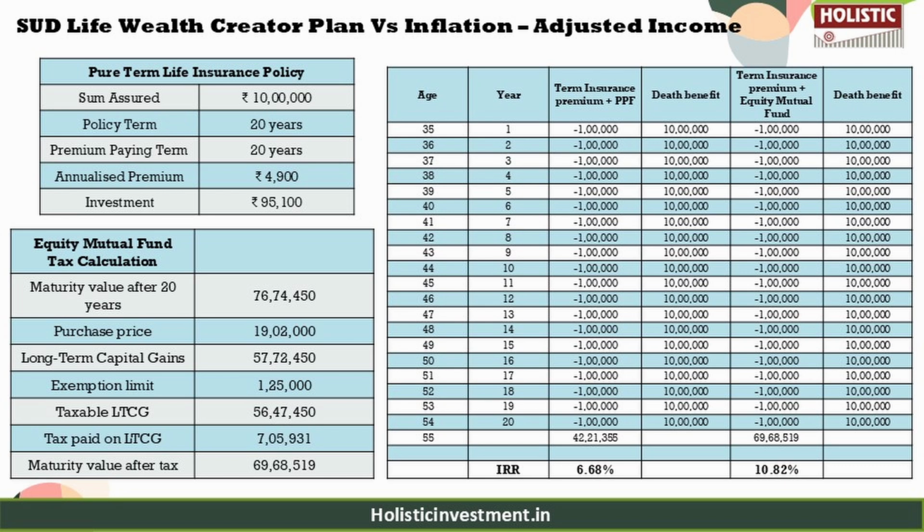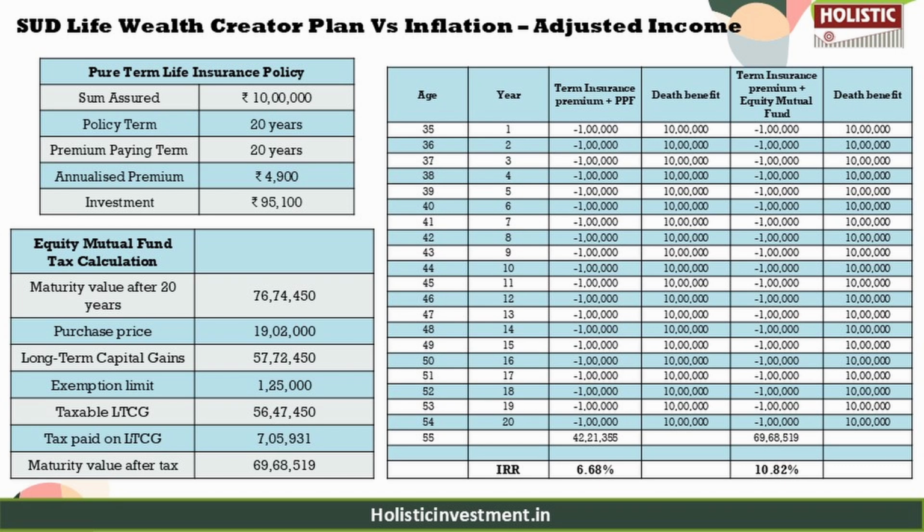By channeling the savings into suitable instruments, investors can align their portfolio with their risk appetite. So high risk investors can allocate funds to equity based instruments, while risk averse investors can opt for debt instruments. But here in the tabular column presented on the screen, we have considered both scenarios for your easy reference.